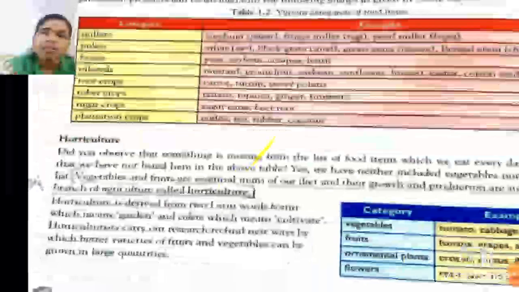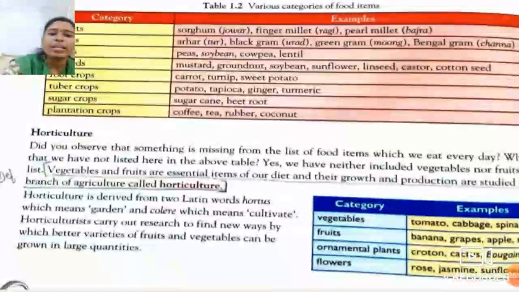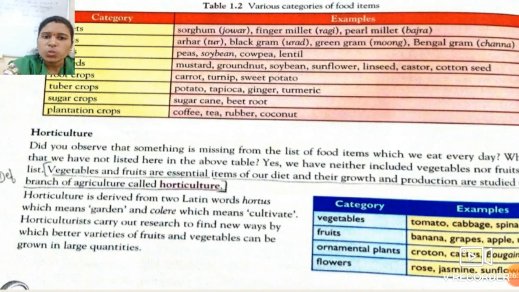Here, see, horticulture. See students, hortus means fruits, vegetables. There are two types of fields in agriculture. In one field we can grow wheat, maize, meaning cereals, pulses, and in another field we can grow vegetables, flowers.